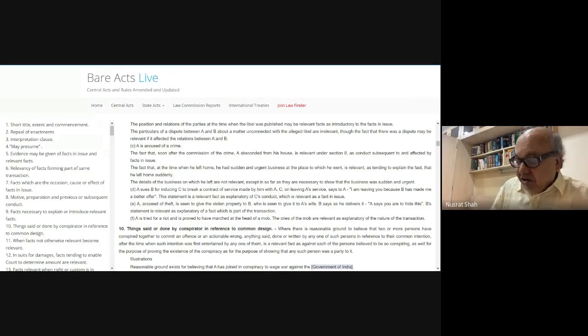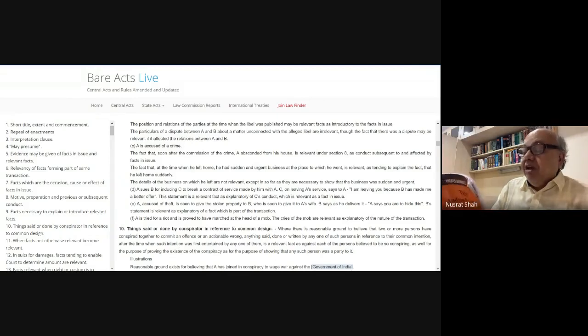Read here: Section 9, facts necessary to explain or introduce a relevant fact, or relevant for supporting or rebutting inferences suggested by a relevant fact, or establishing the identity of anything, is very wide. See that here? For showing time, place, the relationship between the parties, such facts and transactions are relevant insofar as they are necessary for that purpose.